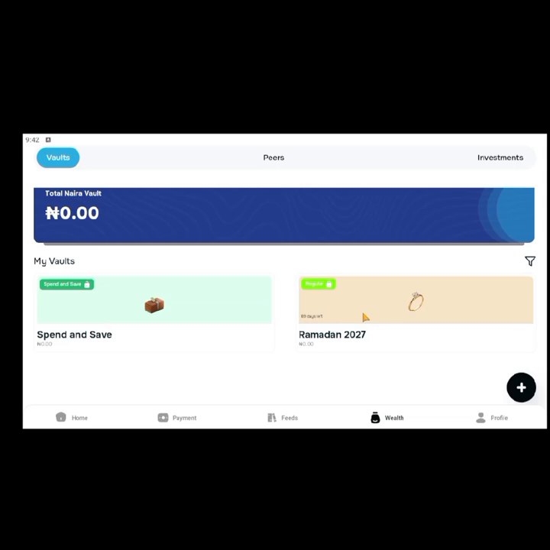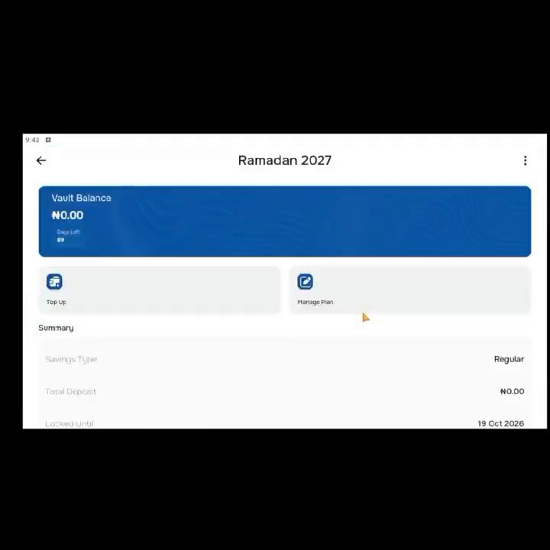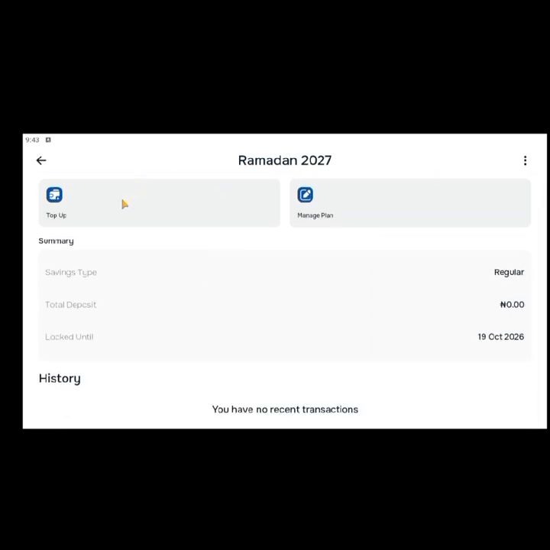If you want to put money in any of the vaults you have, just come to the vault and click on top up. You need to have money in your Stakes account first. If you want to put money in your Stakes account, just go to where I showed you earlier from the start. The network has actually gone to your extension, so it's still loading. Let's wait for it to finish loading.